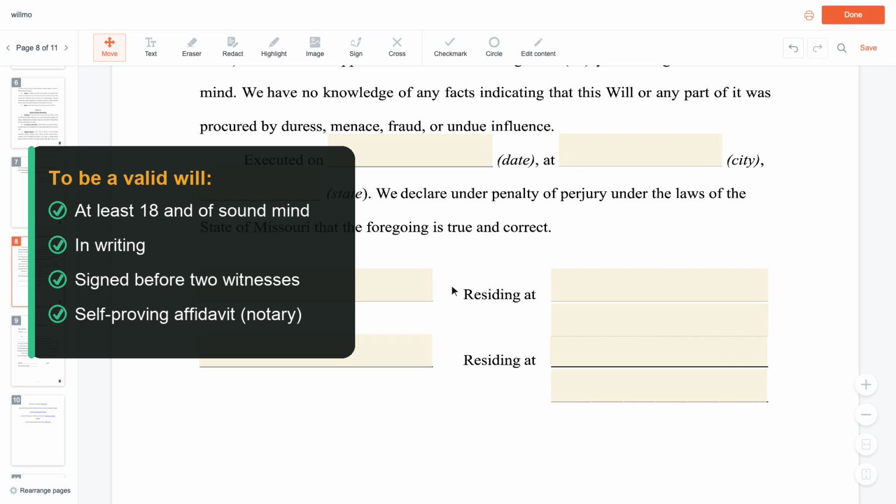First things first, the will must be in writing. That's your starting point. Next, it needs to be signed by the testator. Now, if the testator can't sign personally, that's okay, because the signature can be made by some person, by his direction, and in his presence.